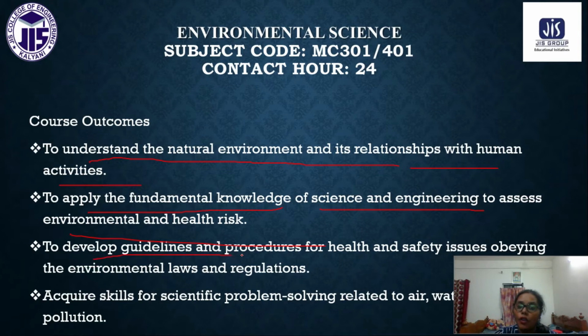You can develop the guidelines and procedures for health and safety issues, obeying the environmental laws and regulation, and also you can acquire some skills for scientific problem solving related to air pollution, water pollution, and noise. So these are some of the course outcomes that we have for this course.